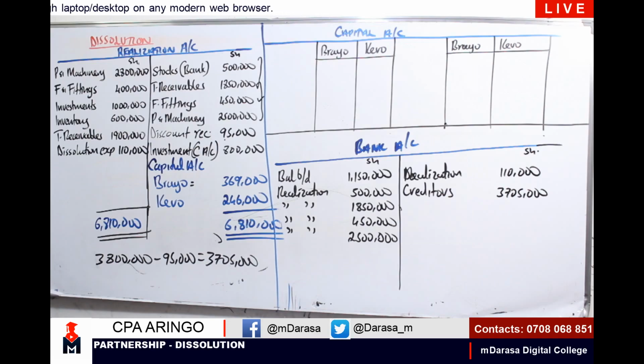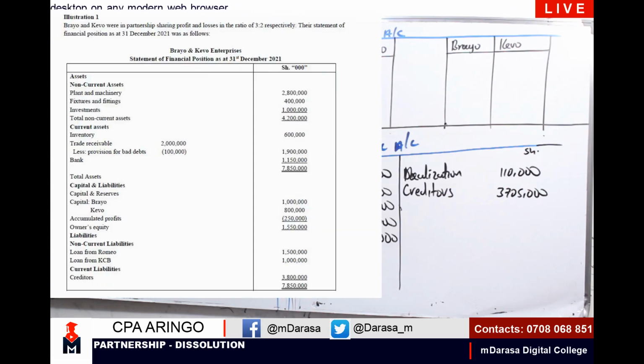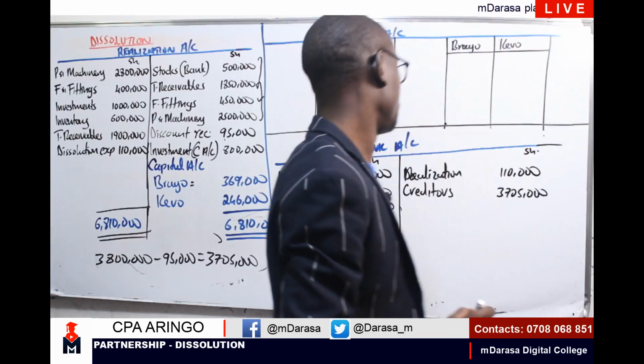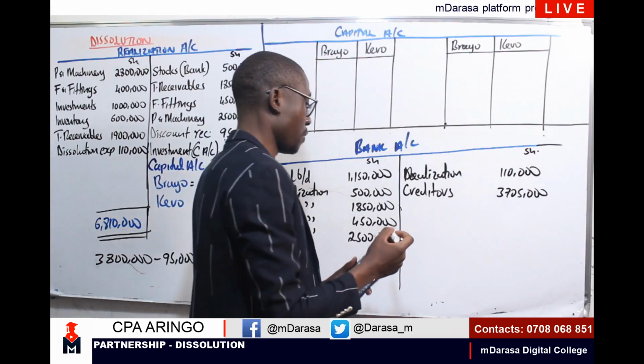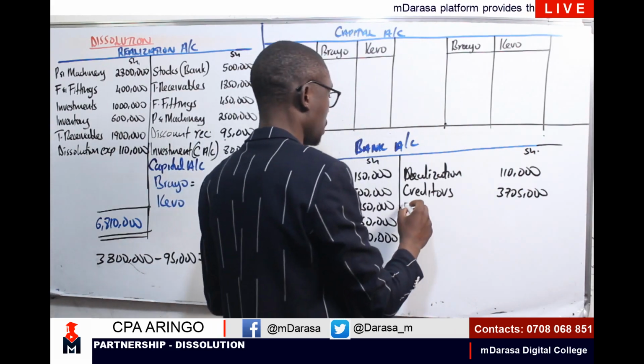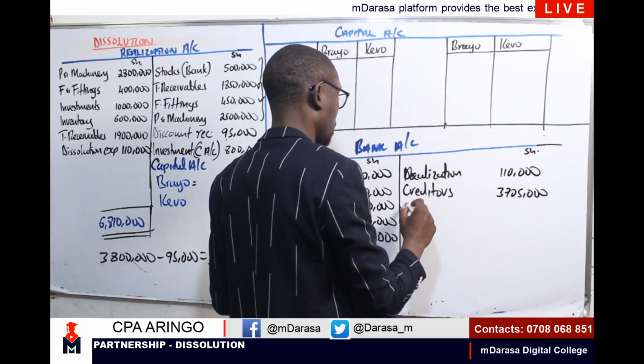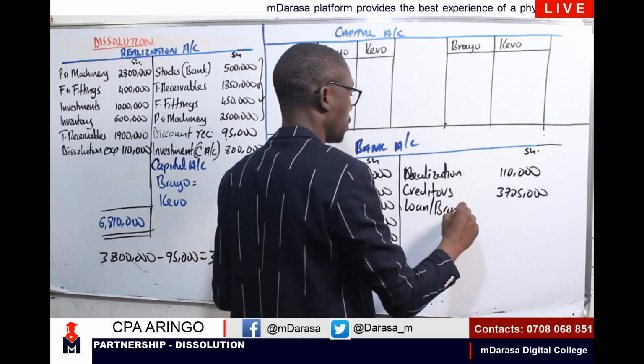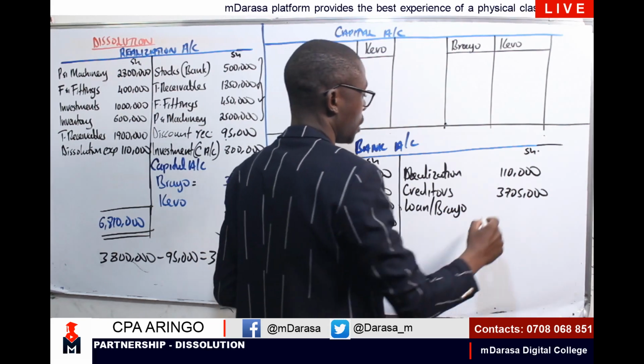And how much did Brayo loan us? I'm having a figure of 1.5. So I'm having a loan account, loan from Brayo. We paid 1.5.